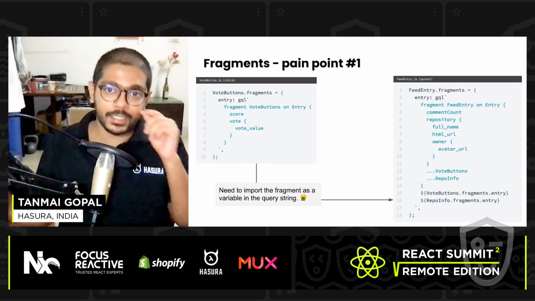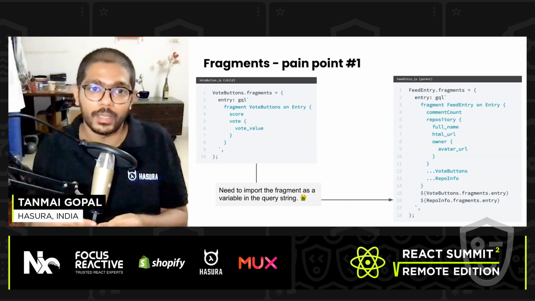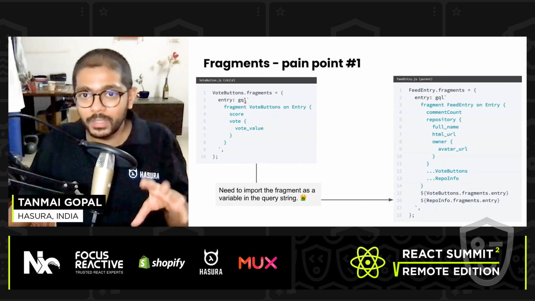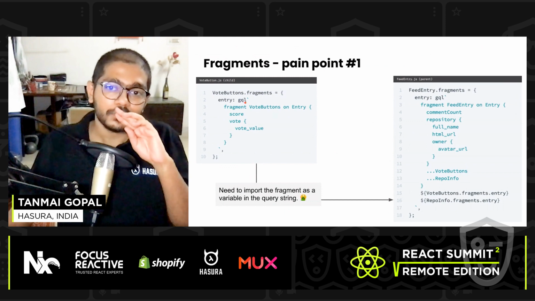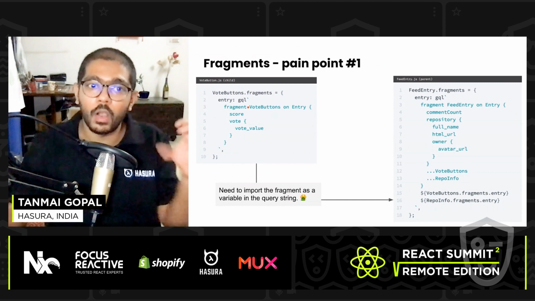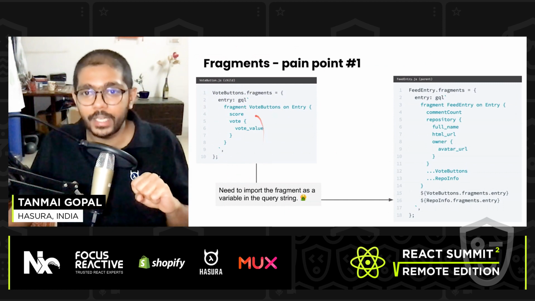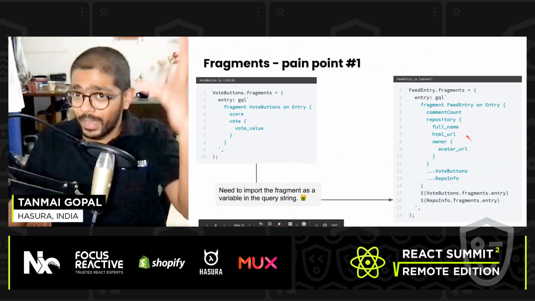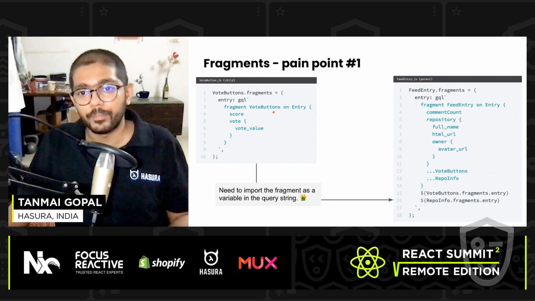The first is an example that I've taken from the Apollo Client fragments documentation page. If you look at the left here, I have a child component. Imagine this is comments, and comments have votes. So what I'm looking at is the child component where I'm voting on a particular comment. This has a fragment. And then the parent has the entire query, or maybe a parent fragment. It has a larger fragment that includes this fragment.